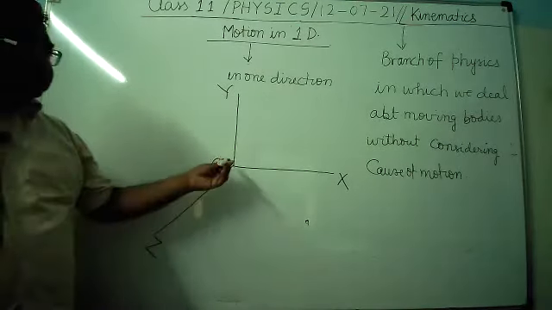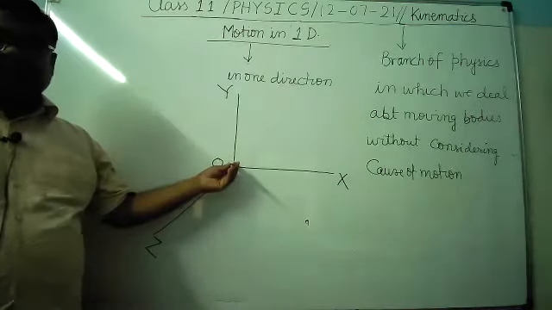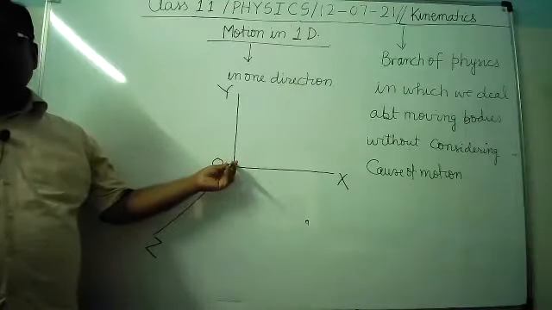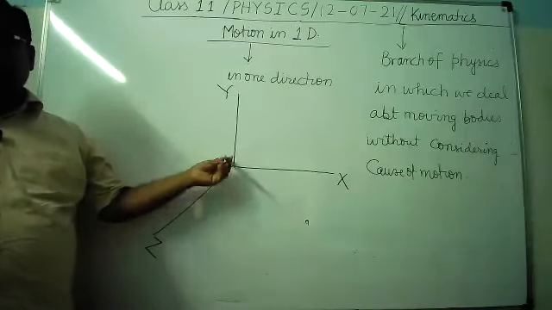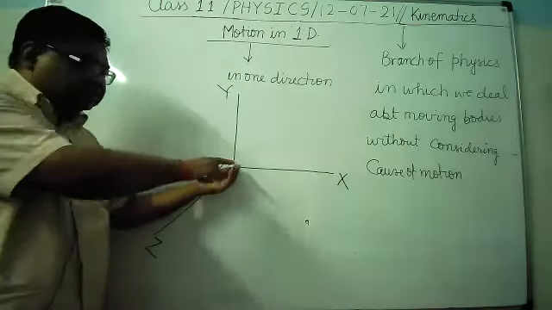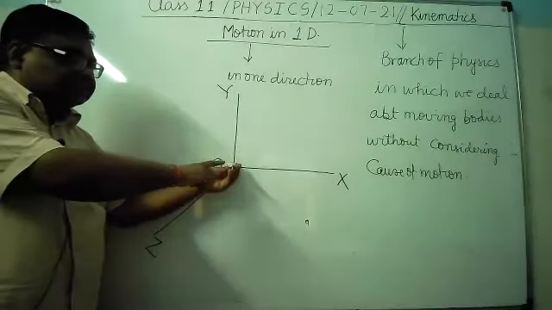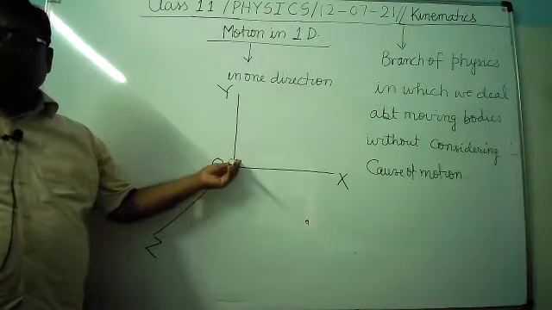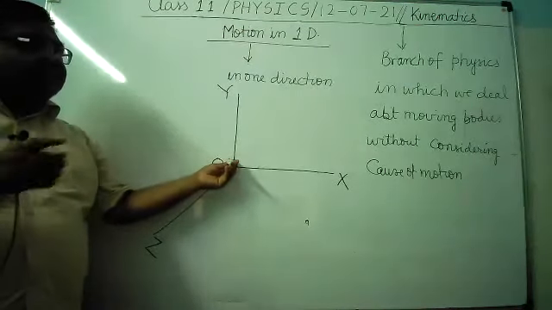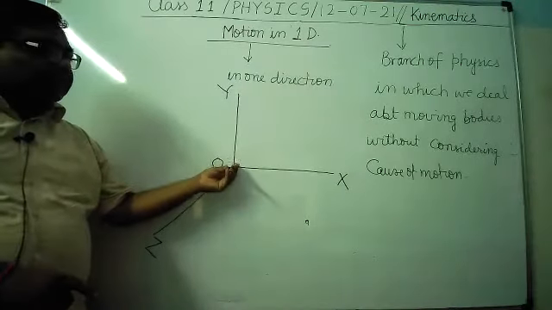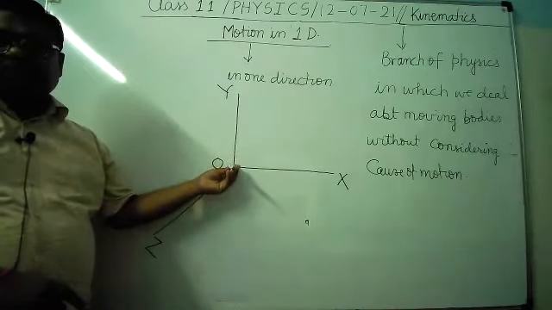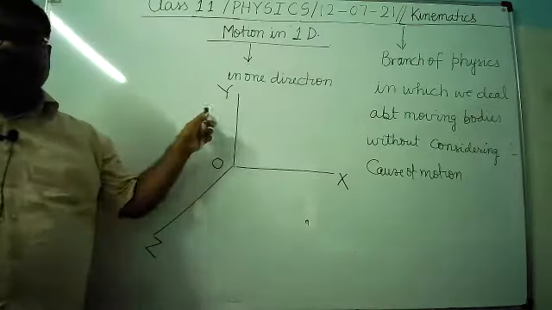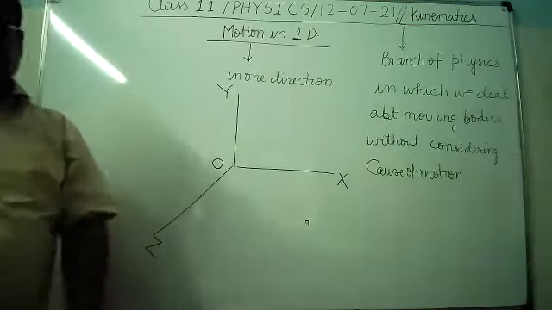Now, one more thing you can see, that these three directions are perpendicular to each other. This is the z direction. If you see, the z direction is perpendicular to x as well as to y. The x direction is making a 90-degree angle with y as well as with the z axis. It's clear? This is called the x-axis, the y-axis, and this is the z-axis.